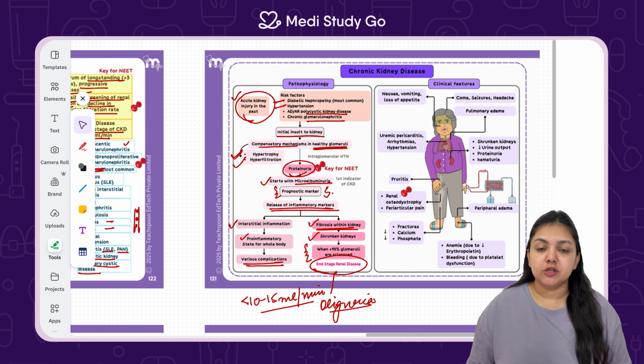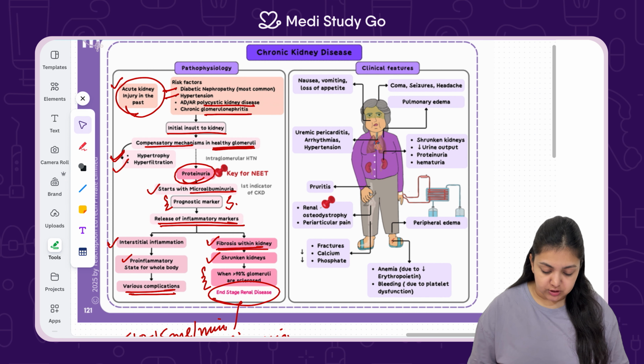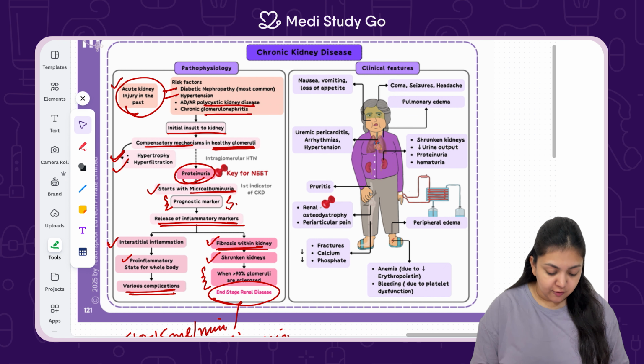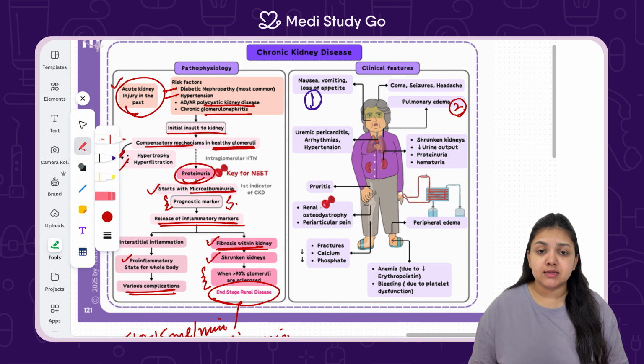Now, this pathophysiology is going to lead to several symptoms in the patient which are going to present as the clinical features. So what are the clinical features? The common features which are present in any inflammation shall be present. First of which is nausea, vomiting, and loss of appetite. Secondly, there is going to be pulmonary edema because the fluid is going to be contained in the body itself and less filtration is happening.